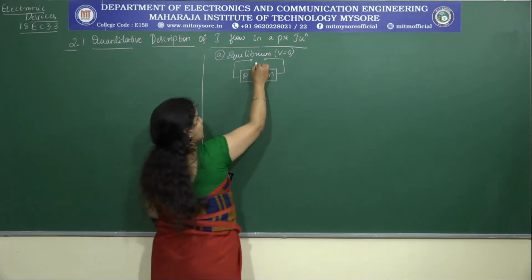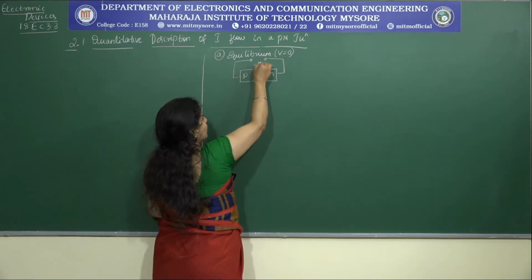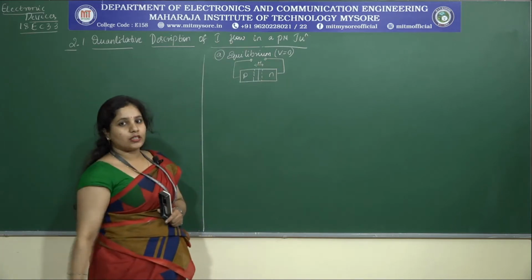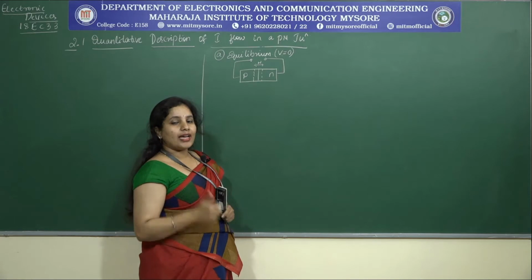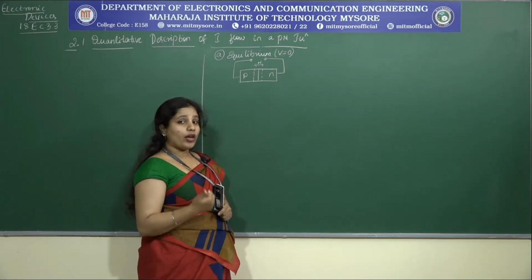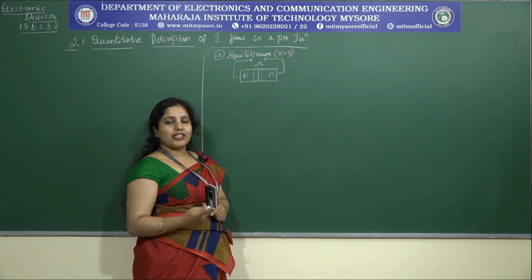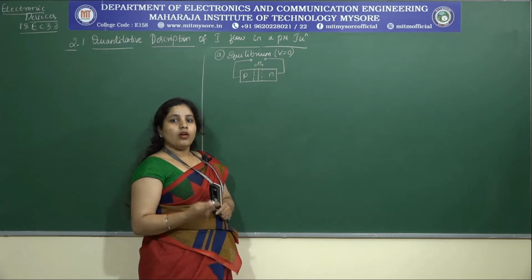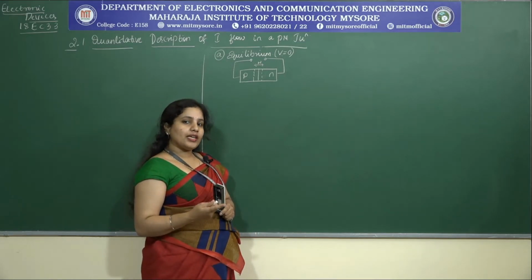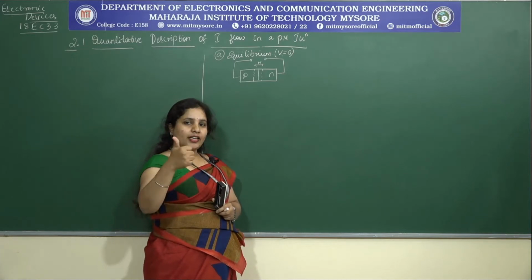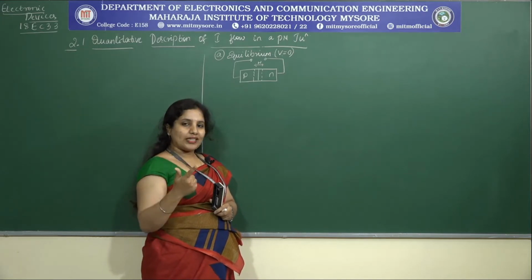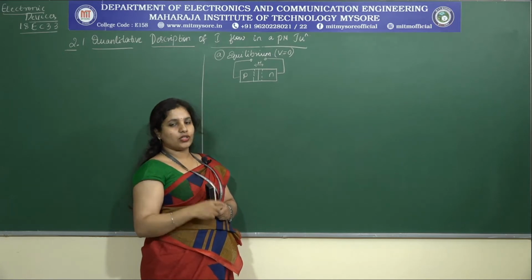Yeah, and then what is this referred to as? It is the width, which is represented by W. Now, what is this region called? It is called the depletion region, or I can say space transition region, or I can also refer to it as the space charge region. What are the three different names? Either I can say it as depletion region, transition region, or space charge region.